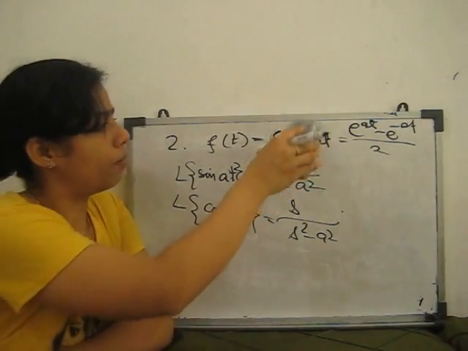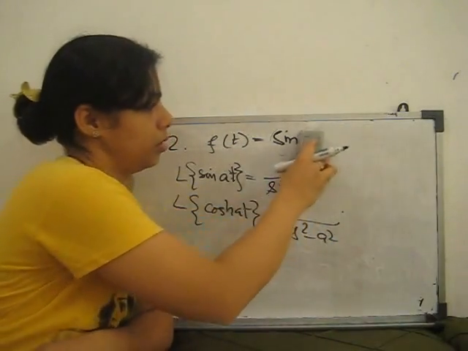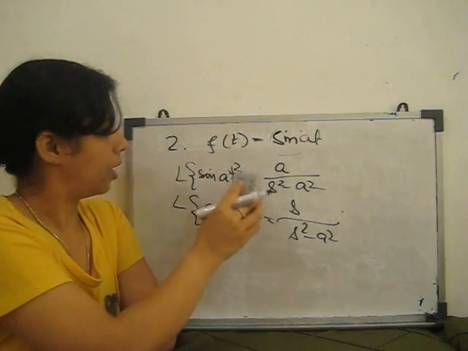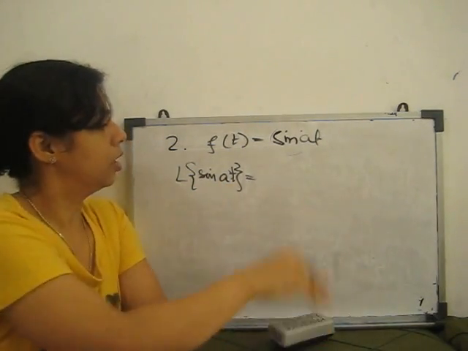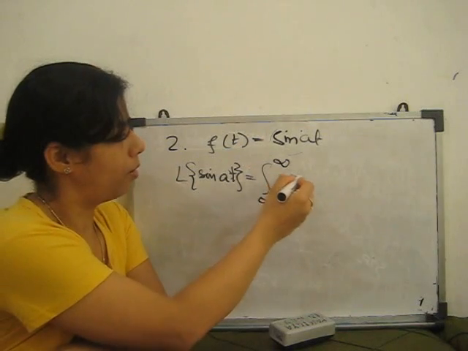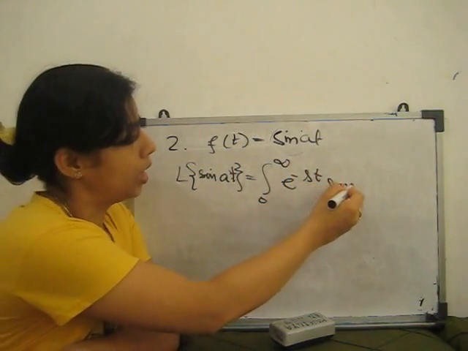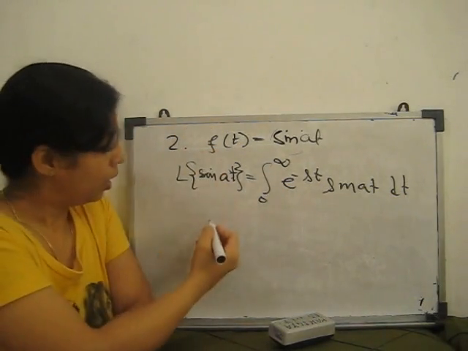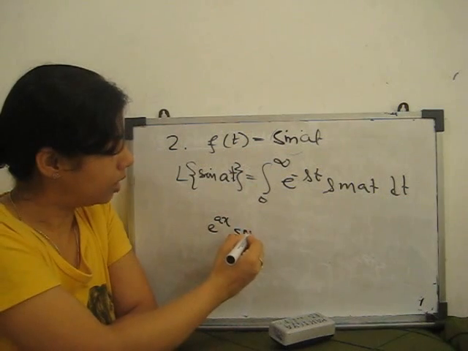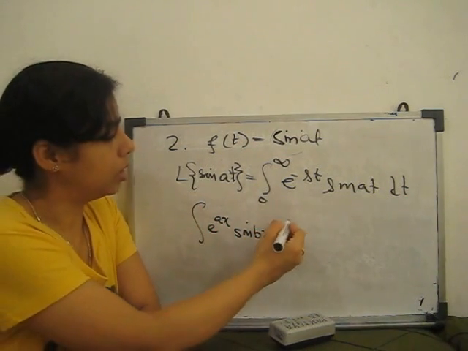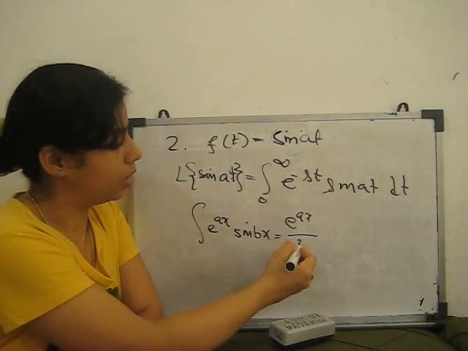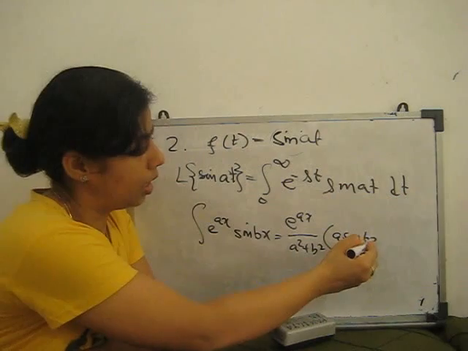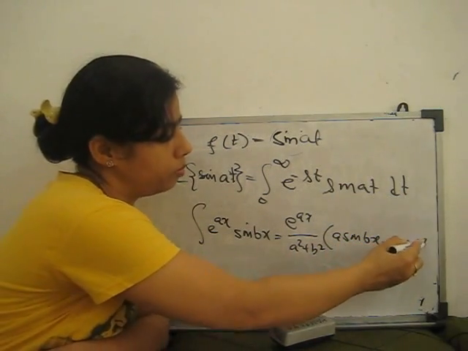So if we take f(t) equal to sine at, then we have to find the Laplace of sine at, which is the integral from 0 to infinity of e to the power minus st, our f(t) sine at, dt. Clear? Now here we use one formula: the integration of e to the power ax sine bx is e to the power ax divided by a square plus b square, times a sine bx minus b cos bx.